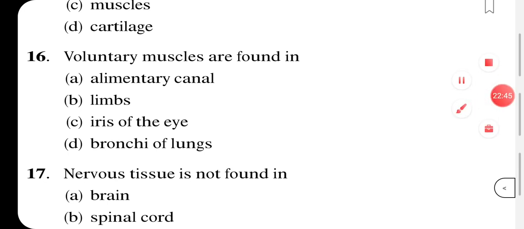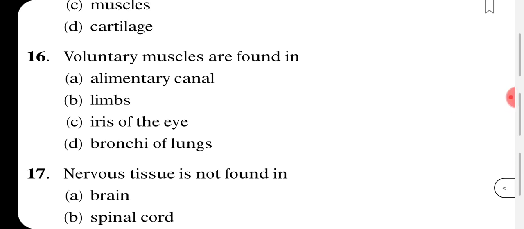Voluntary muscles are found in. Voluntary muscles are those which are in our control. We can voluntarily decide whether we want to run or move our hand. So all those muscles, biceps, triceps, are our voluntary muscles. Here the first option is alimentary canal. Is your alimentary canal in your control? Once you gulp the food, it goes into your alimentary canal, you don't have any control over it, right?